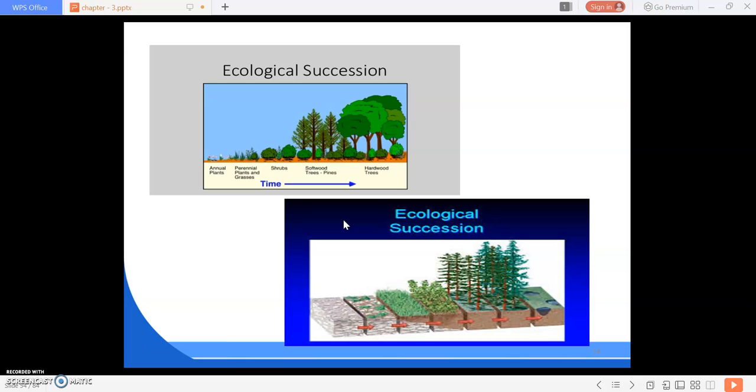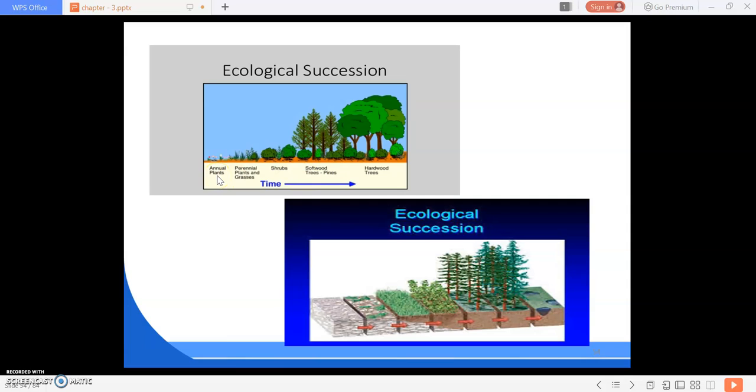Climax communities attain a dynamic equilibrium with their environment. They cannot change their environment to such an extent as to make it less suited to the existing communities. Climax communities are formed after a long period of time, and once formed, they maintain their structure and composition. It is the final or last seral stage.